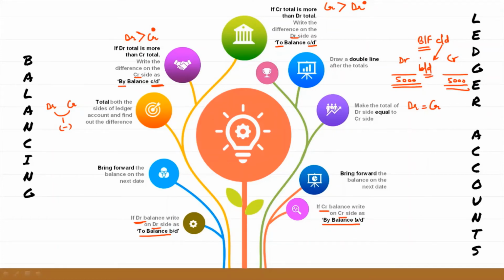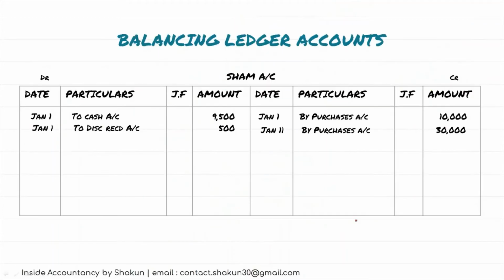Let's understand all these steps with the help of an example. I'm sure you all must be a little confused. Let's have an example and things will be clear. So this is an account which I have taken. Let's say this was an account which you were preparing, Sham's account. You have certain entries on the debit side, certain entries on the credit side, and now you need to balance this ledger account. How would you do the balancing?